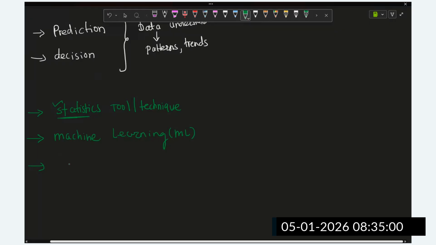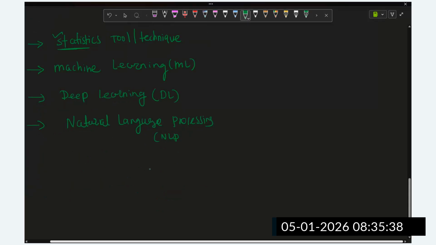Then we are going to require some deep learning approach. For big data, how can we solve these challenges? With the help of deep learning architectures. Unstructured data can generally be handled in deep learning, but some unstructured data like text data we can handle with the help of natural language processing for making decisions. Natural language processing is NLP, and deep learning is DL.